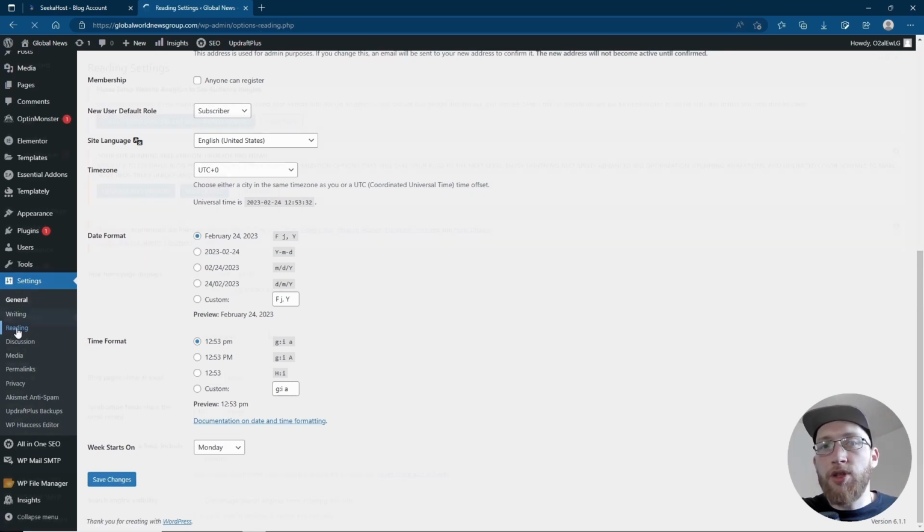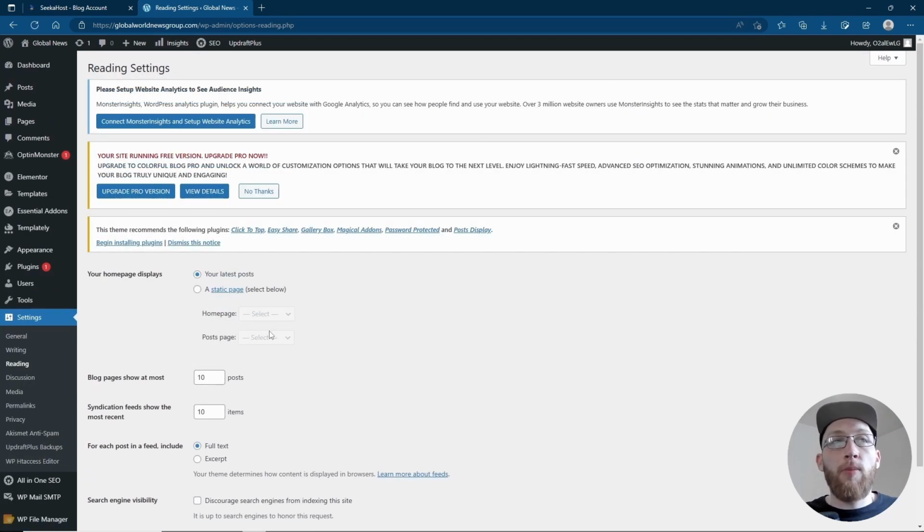Next up on your settings, we're going to go to the reading option. This is also very important, and this is going to be where we choose what our homepage or our blog page is. So currently we've got it set to our latest post. What this means is that any post that will come up will all get automatically put onto our homepage, and it's not so much a static page, but more of a latest post page, like a Facebook feed or a Twitter feed or something like that.